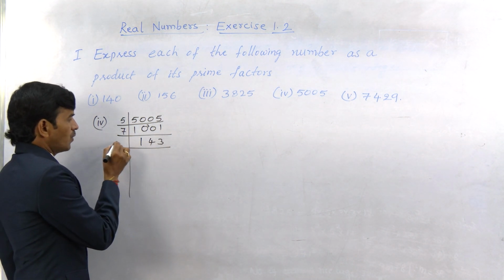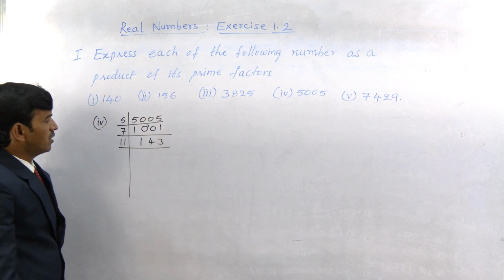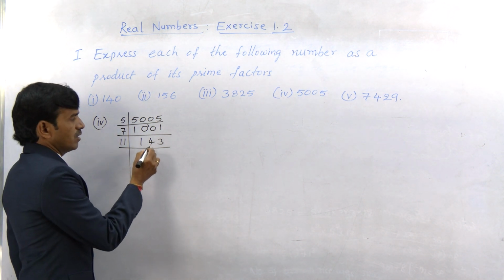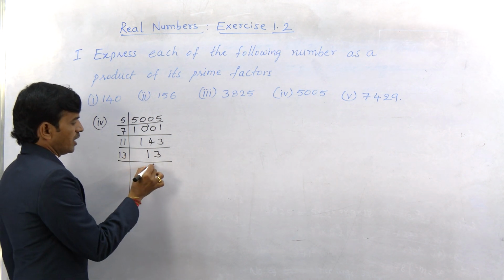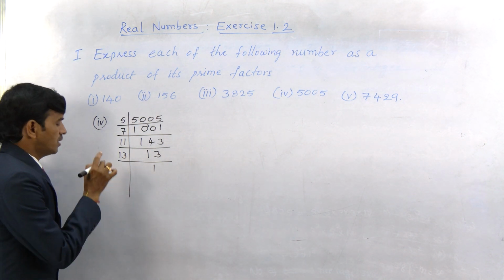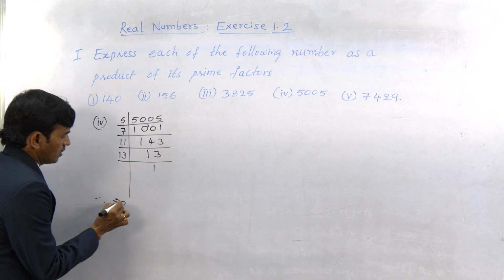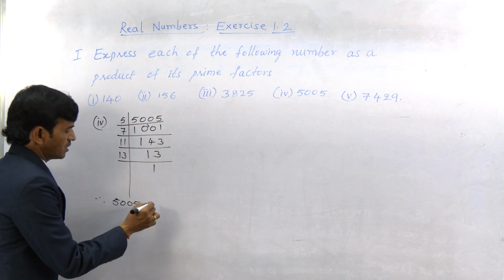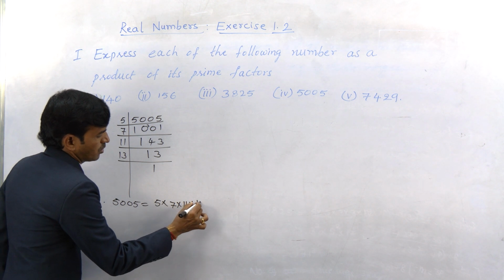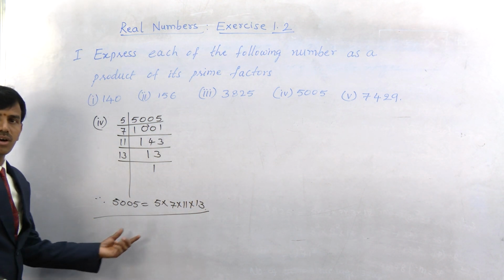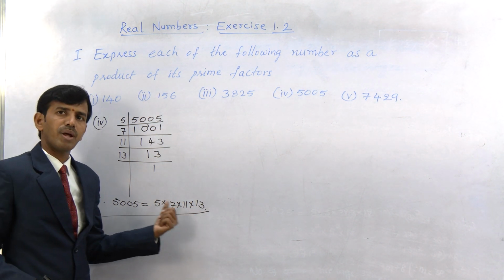Now 143 we can check with 11: 11 1s are 11, 3 left over, 11 3s are 33. So 13 can be written as 13 1s are 13. Therefore 5005 can be written as 5 into 7 into 11 into 13, which is our required product of prime numbers.